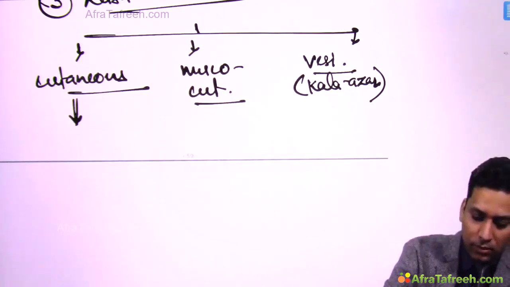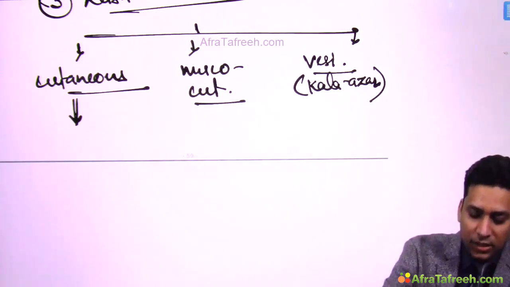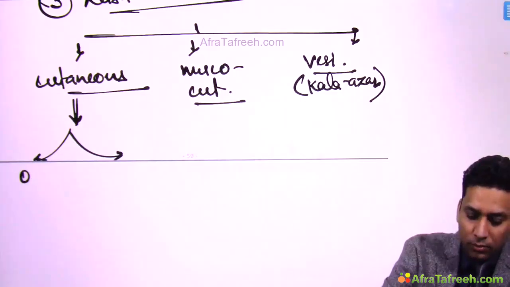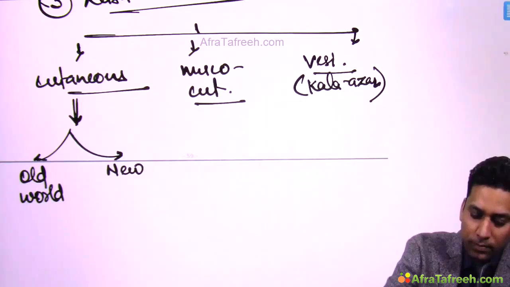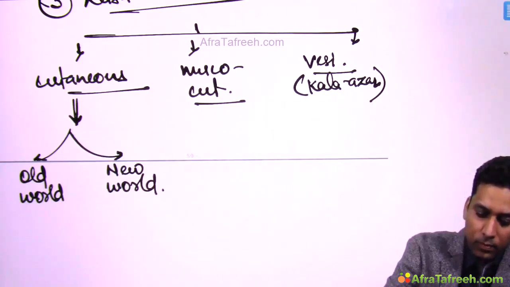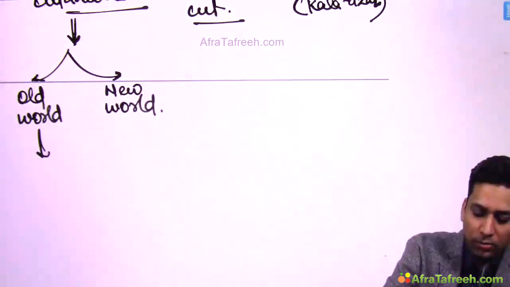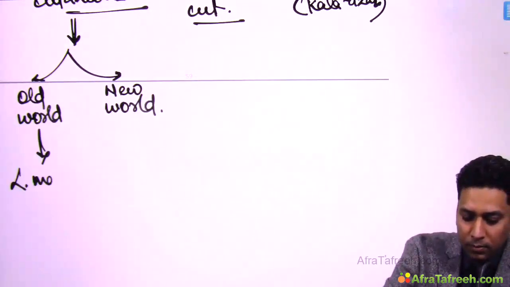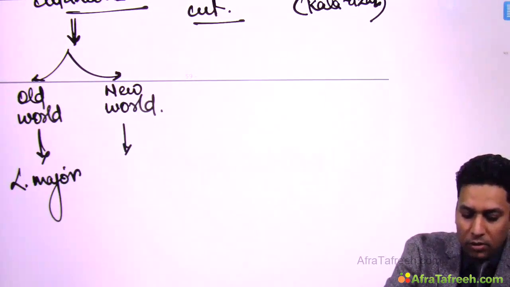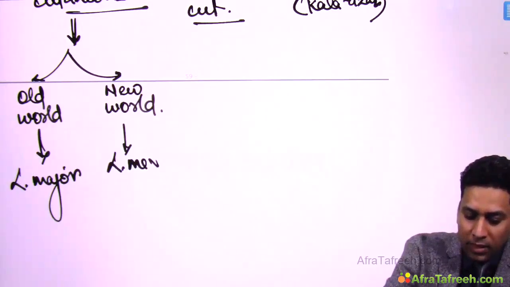Cutaneous leishmaniasis is further divided into two, Old World and New World. Old World is usually caused by Leishmania major, while New World is caused by Leishmania mexicana.